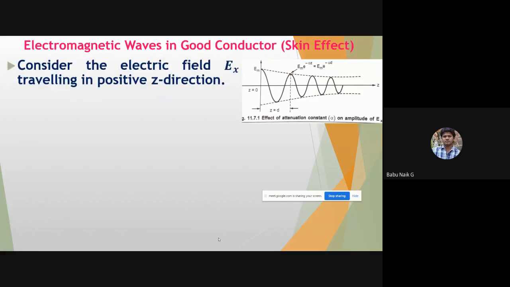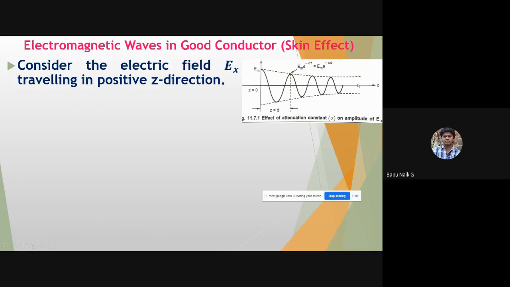Okay, so here we are going to learn one good concept about skin effect. Why is it called skin effect? Now we are going to study the main thing, which is because of having good conductivity. So here, let us consider that a waveform with the electric field is traveling in the z direction. Okay, so after considering the electric field in the x-axis, the waveform is going to travel in the positive z direction. I'm not considering the negative z direction. Let us consider here that the wave is going to travel completely in the positive z direction, as shown in the figure here.